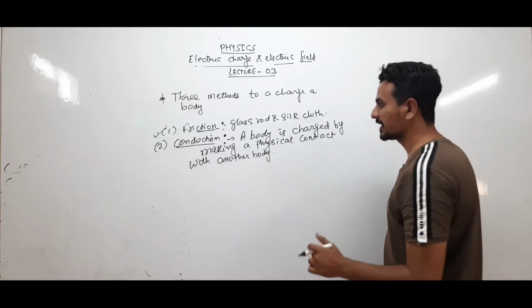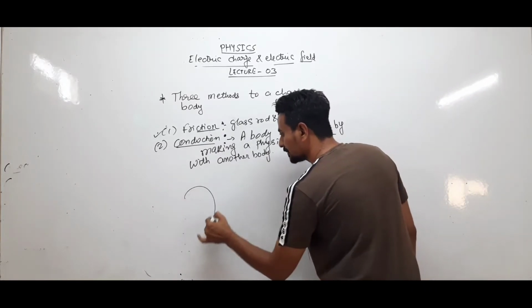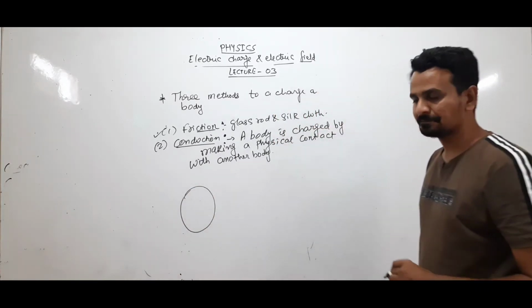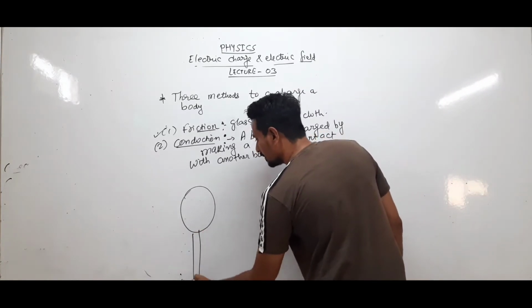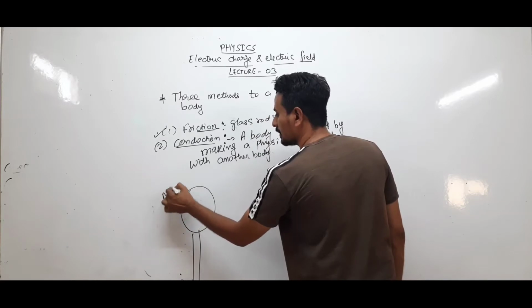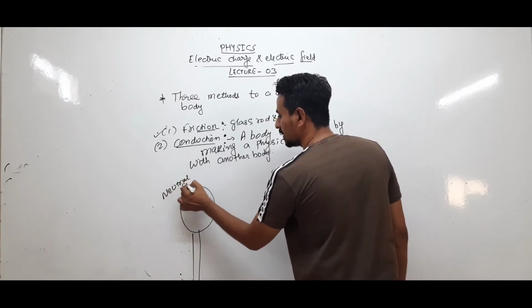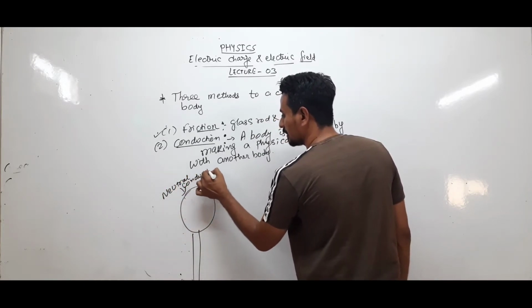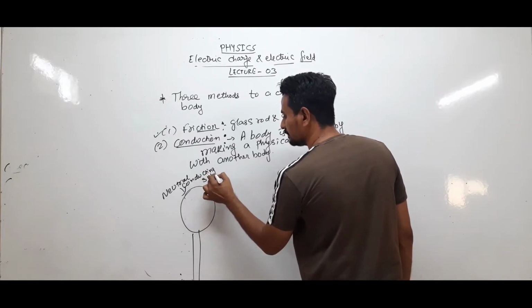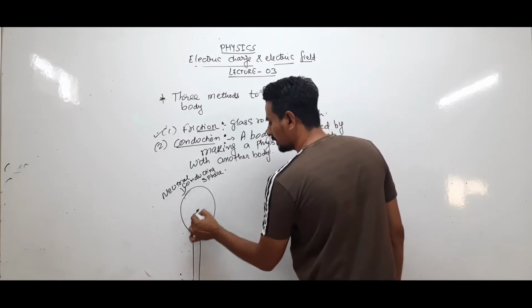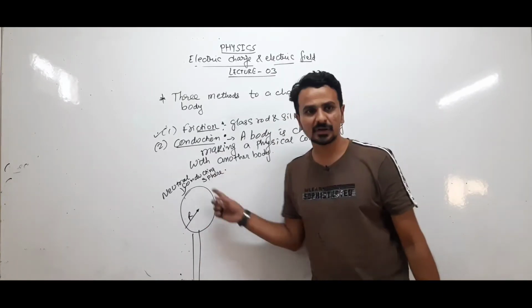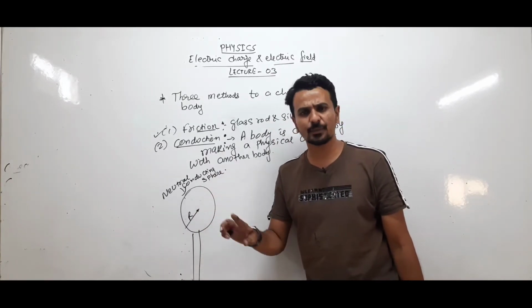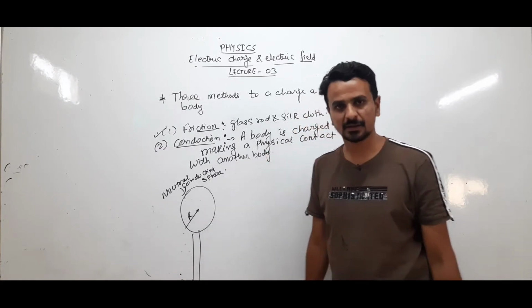See, let us understand it by taking an example of a sphere. Let us say this is a neutral conducting sphere of any radius, say r. Since it is electrically neutral, it has an equal number of plus and minus charges.